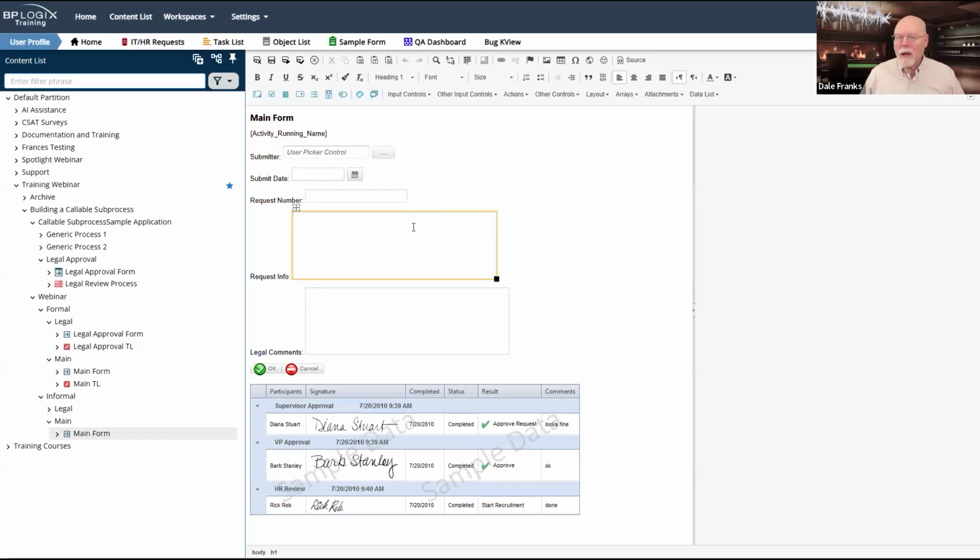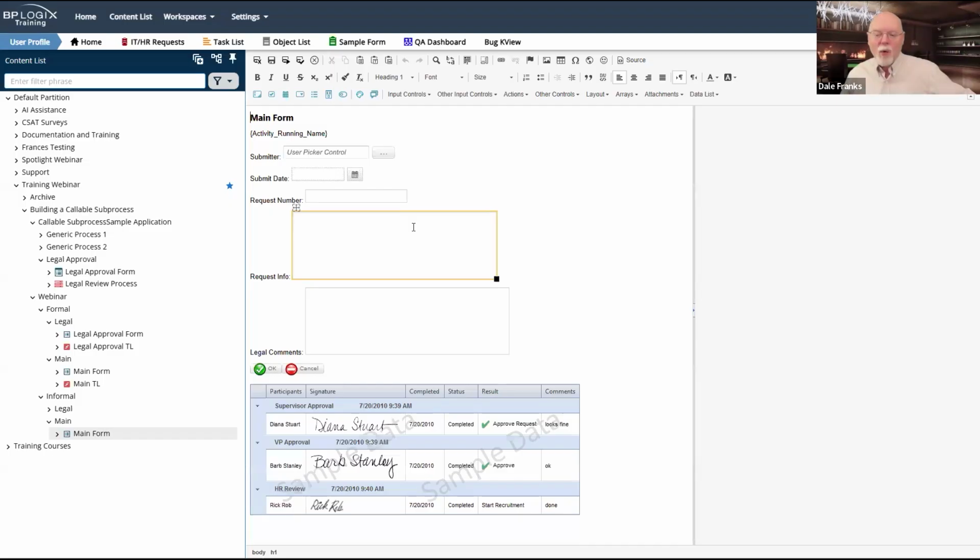Now, if you're going to run it informally, you can, but there are going to be some constraints on what we have to do here. So far, we've talked about having a formal sub-process. That's a standalone sub-process that I can call from anywhere, or I can call individually.